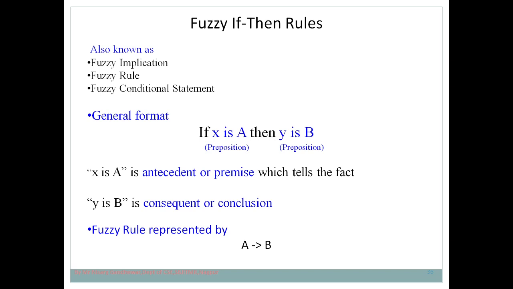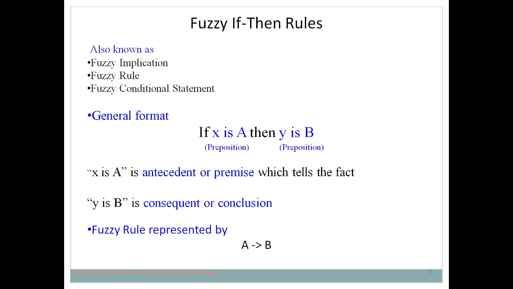A implies B. What is the meaning of this? If A occurs, then B also occurs. Meaning if that particular condition is satisfied, then we take this particular action. In this case the first part is the antecedent, which represents the fact, and for this fact we come to this particular conclusion. So this is how fuzzy if then rules work.